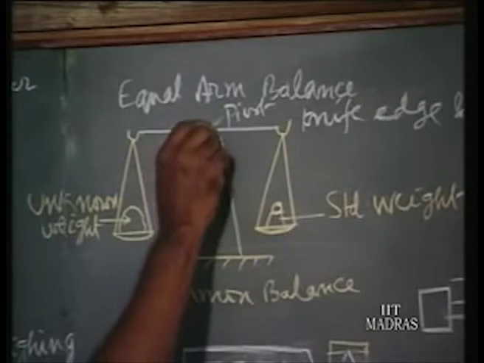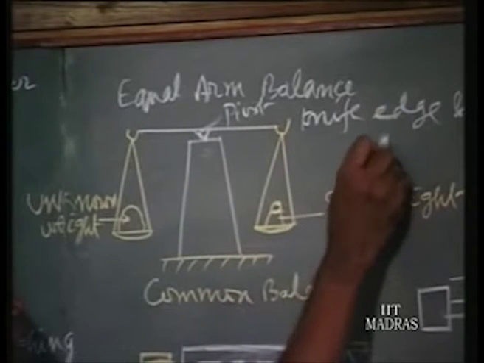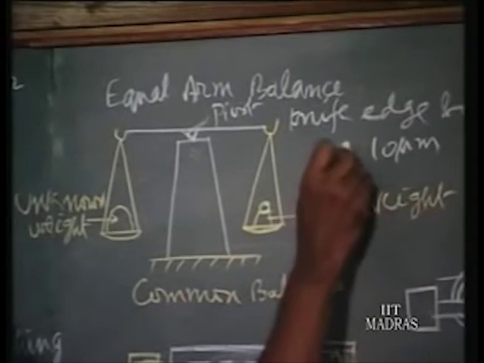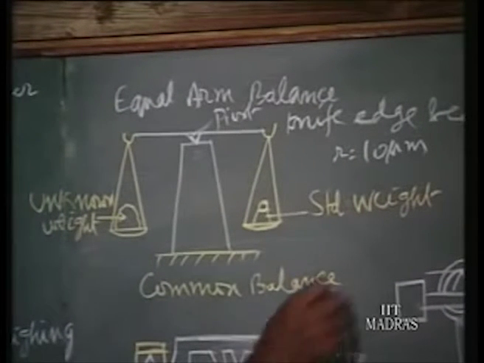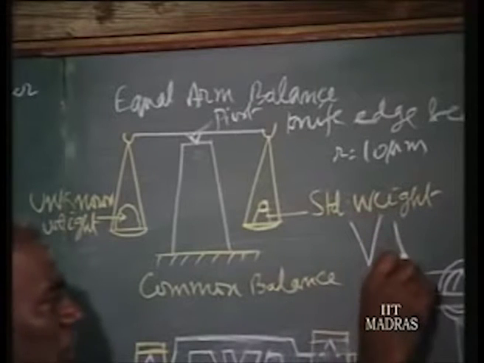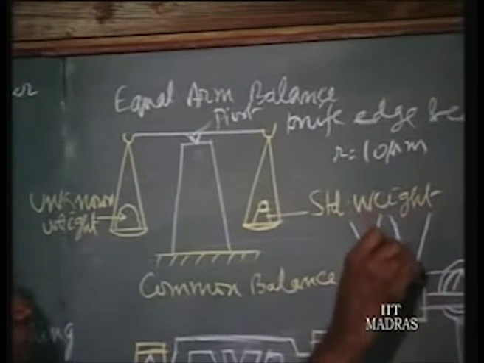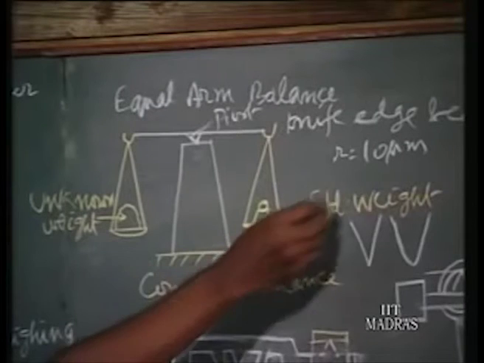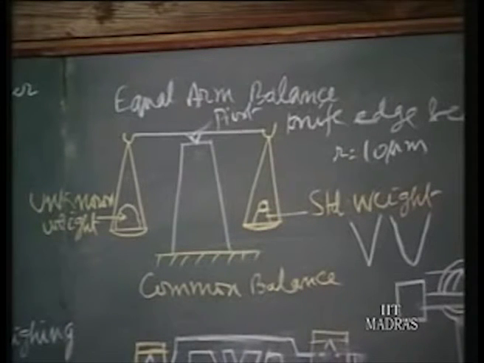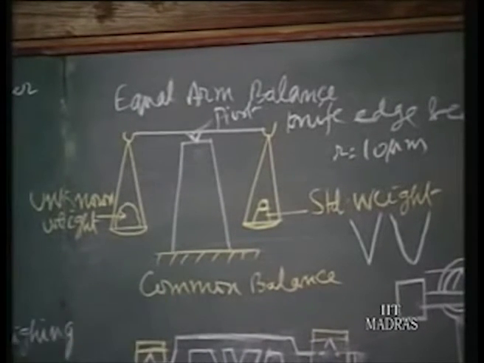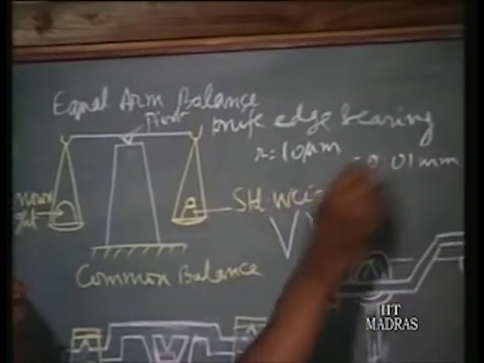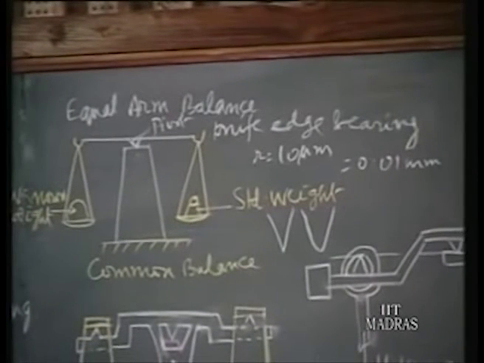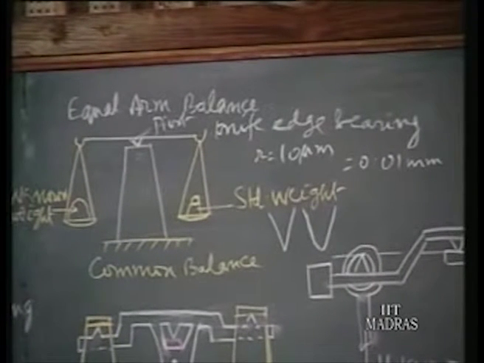So the knife diameter is of the order of 10 microns. Knife radius of 10 microns. That is, a knife head is not a sharp end, but it's always rounded. The knife end is always rounded to a radius of 10 microns. So you find the friction radius is 10 microns, or equal to 0.01 millimeter. Hence you find the friction torque in such a knife edge bearing is very, very small. Hence we have got such accuracies.